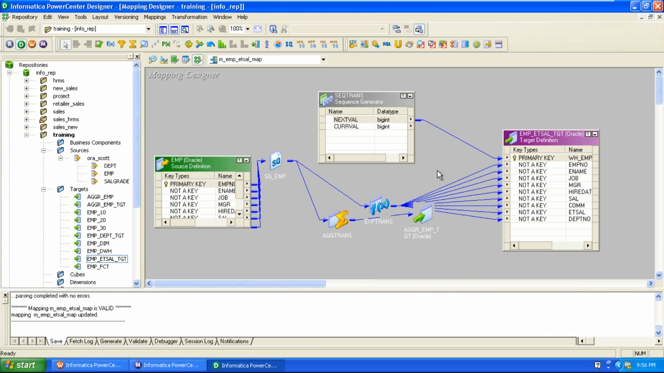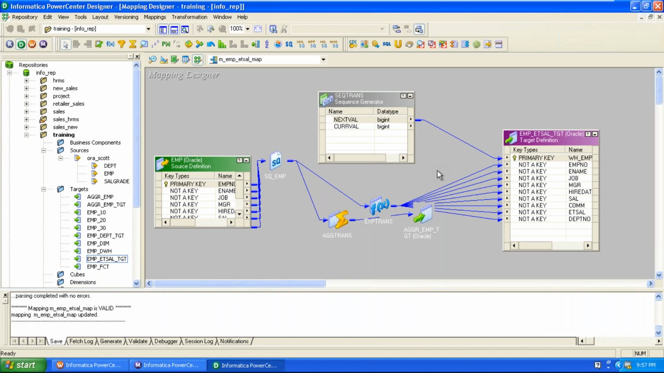Okay, up to now, what transformations have we created? All of them are non-reusable transformations, because they are created in the mapping, and these transformations are not available for reusability. Except the source qualifier, which is always a non-reusable transformation. We can't use the source qualifier as a reusable transformation.